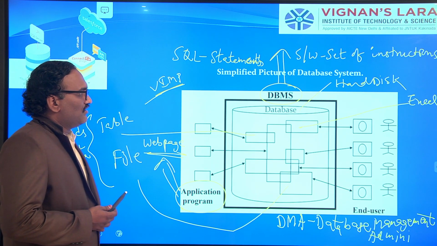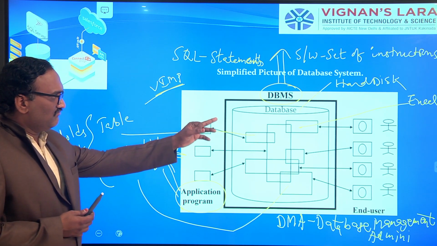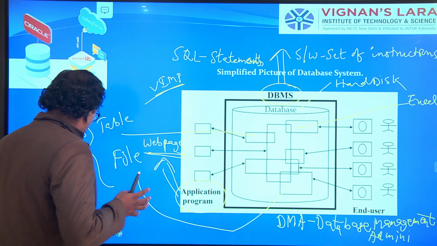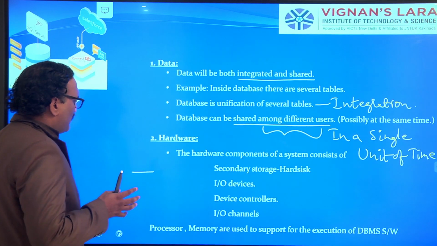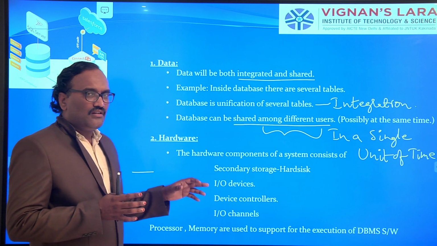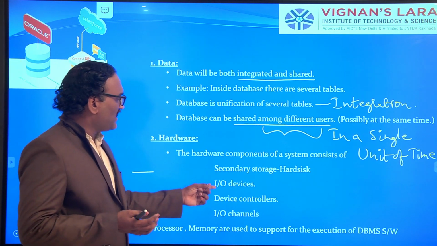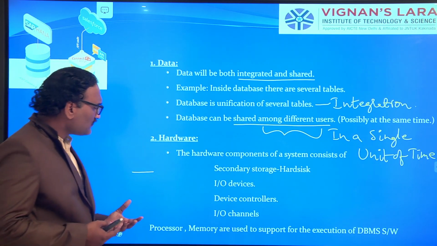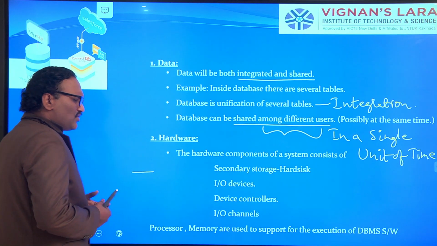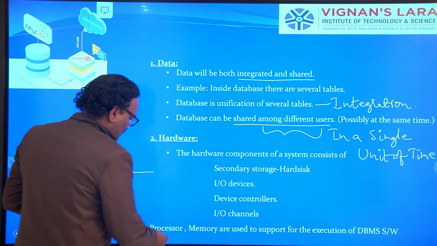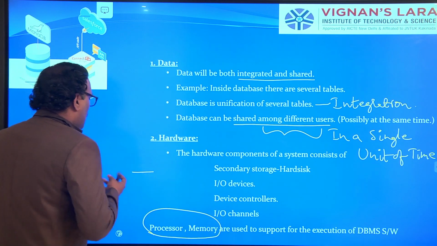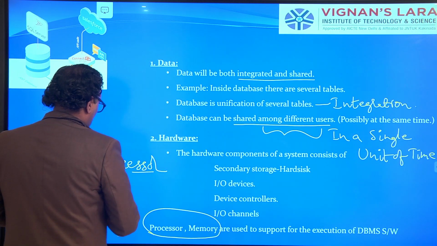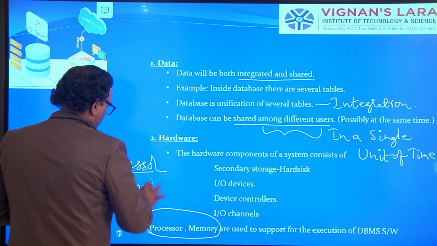We definitely need a hard disk to store your data, and to store data inside Excel or tables, you need the help of I/O devices, device controllers, and I/O channels. Moreover, you always need the help of the processor and memory.